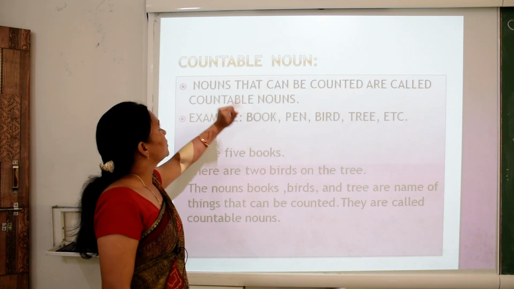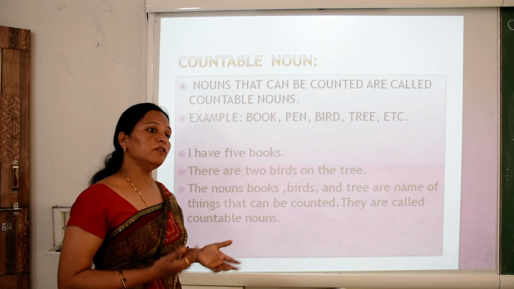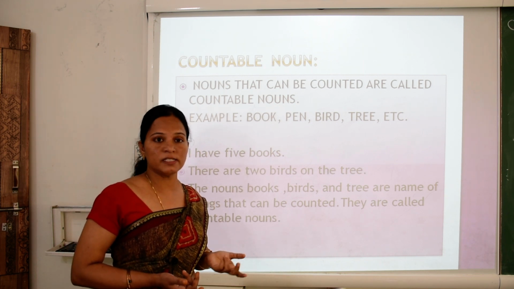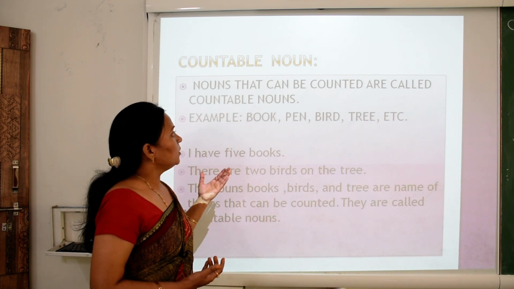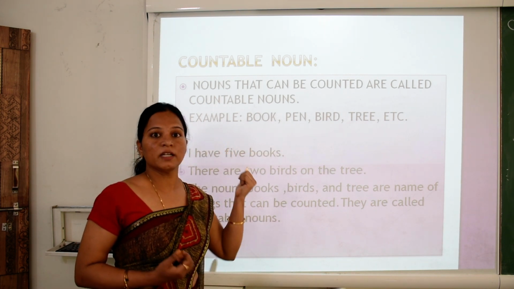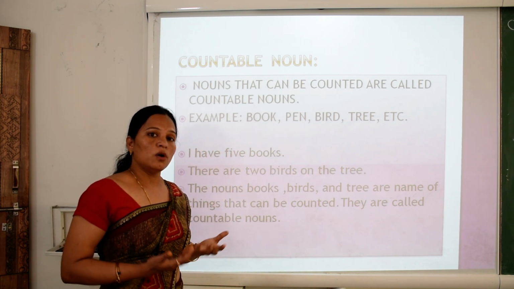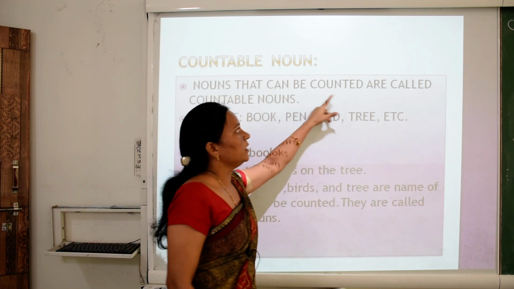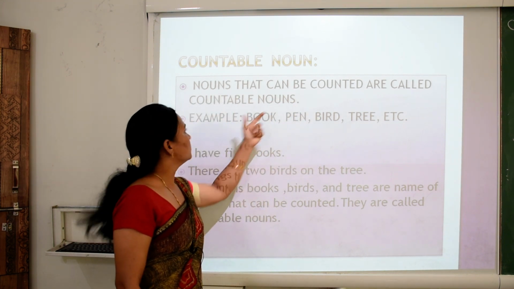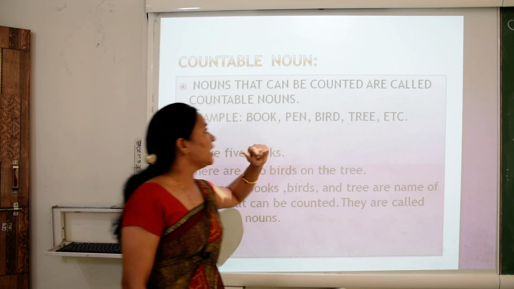Countable noun. What is countable? We can count easily. That is a countable noun. Can we count book? Yes, we can count book easily. We can count chair. We can count pen. Yes, we can count easily. So nouns that can be counted are called countable nouns. Example: book, pen, bird, tree, etc.